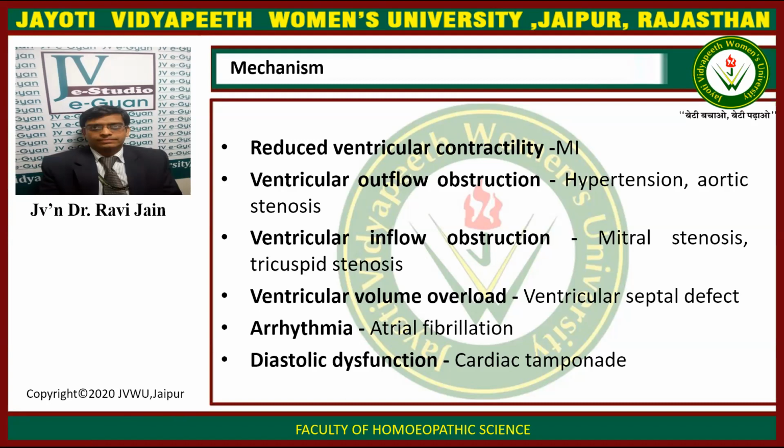So the mechanism consists of reduced ventricular contractility occurring in MI, ventricular outflow obstruction with hypertension and aortic stenosis, ventricular inflow obstruction with mitral stenosis and tricuspid stenosis, ventricular volume overload occurring in ventricular septal defect, and arrhythmias with atrial fibrillation. And last of all, diastolic dysfunction that can occur in cardiac tamponade.